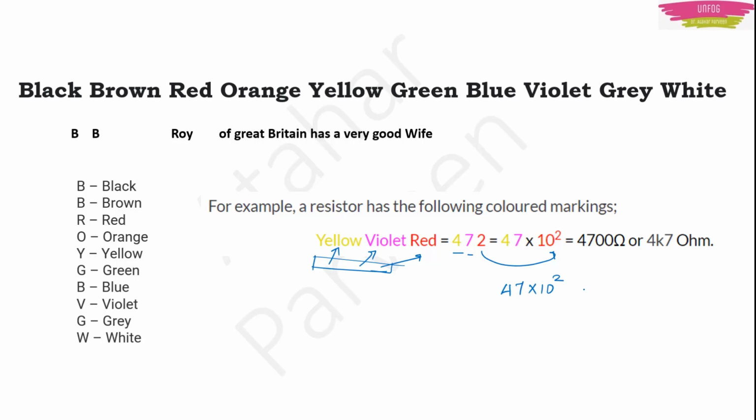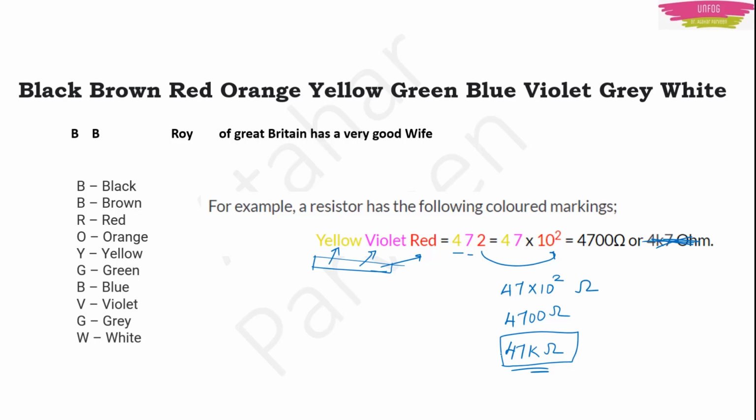I am not giving any tolerance value here. 47 into 10 to the power 2 ohms, or 4700 ohms, or if you want to convert it to kilo, it will be 47 kilo ohms. So this is how you can read the color code of the resistors.